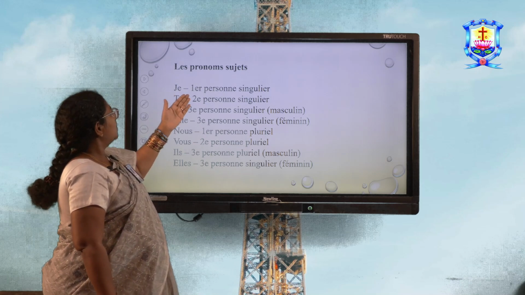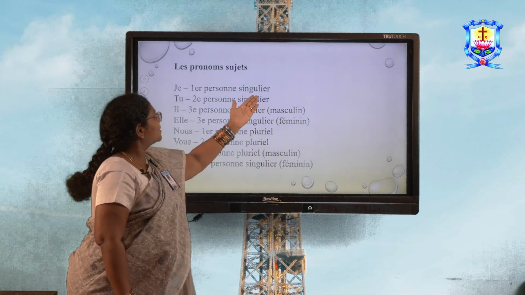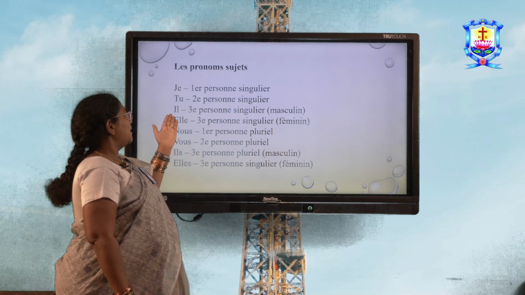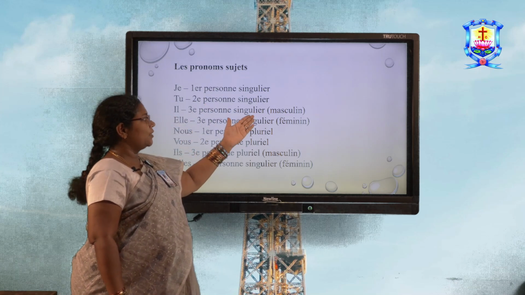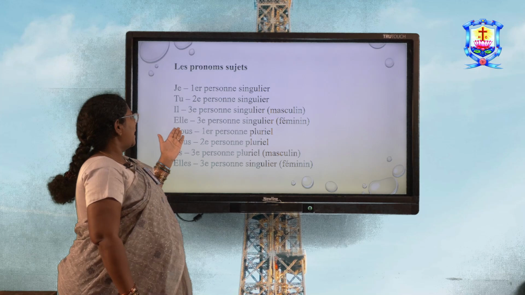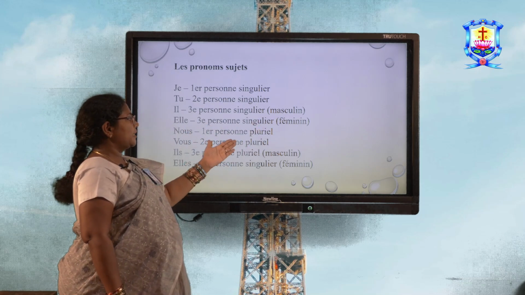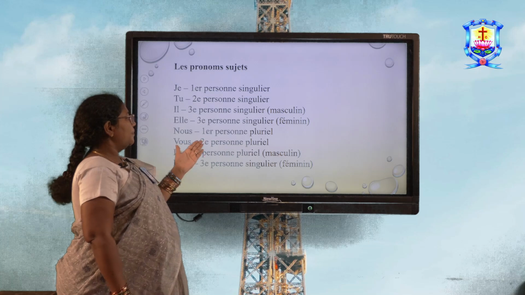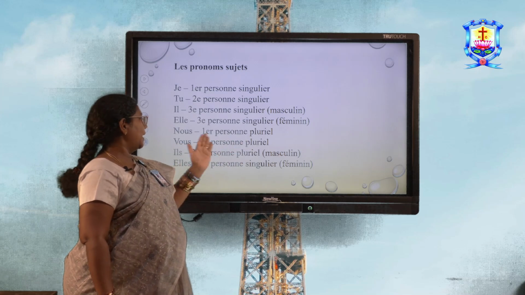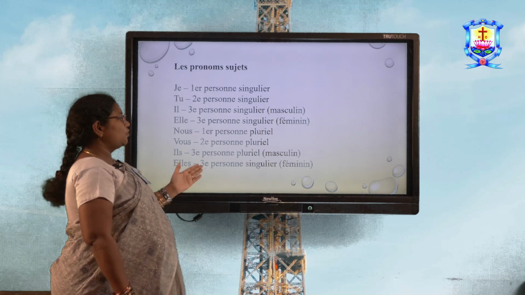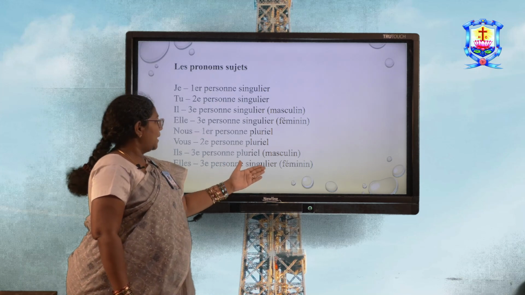So je, première personne singulier, tu, deuxième personne singulier, il, troisième personne singulier masculin, elle, troisième personne singulier féminin, nous, première personne pluriel, vous, deuxième personne pluriel, il, troisième personne pluriel masculin, elle, troisième personne pluriel féminin.